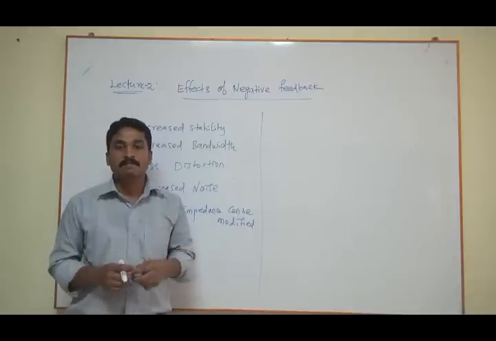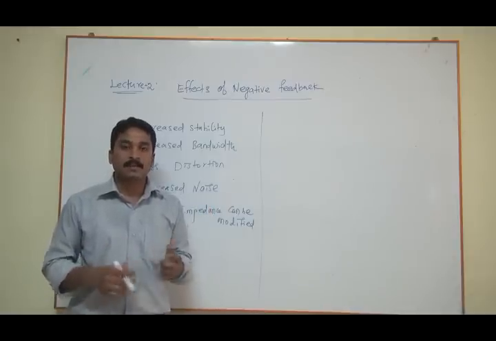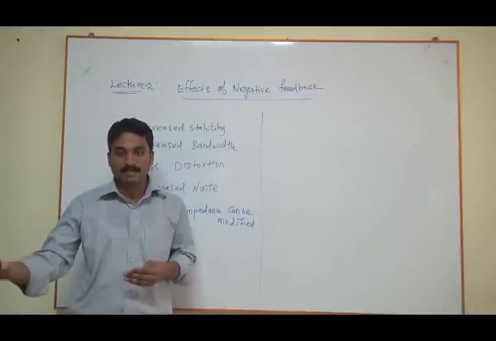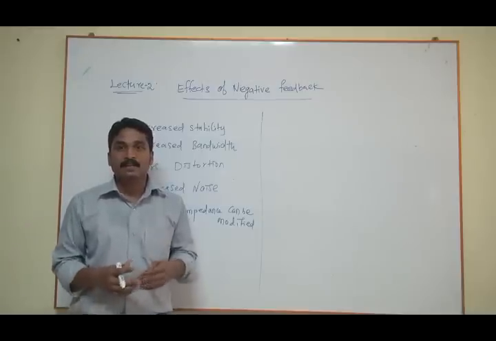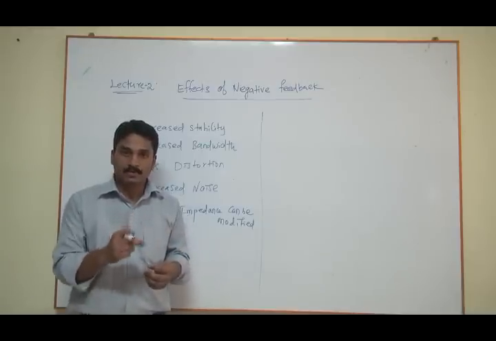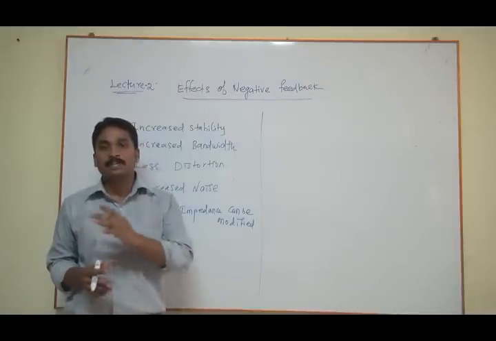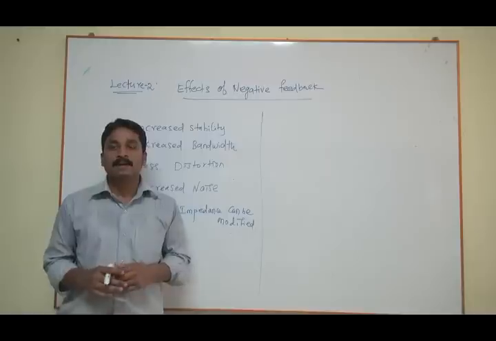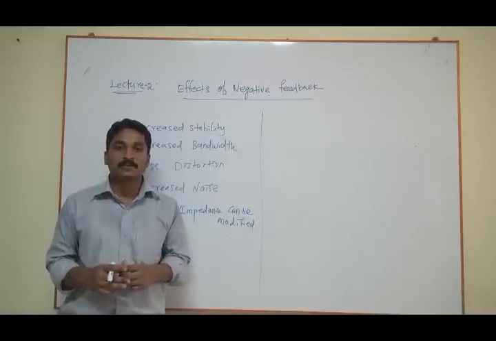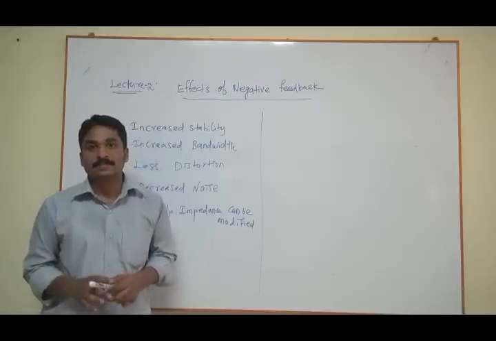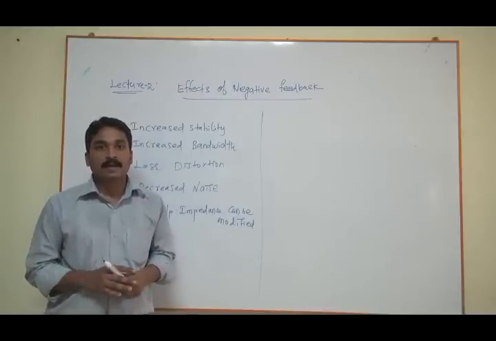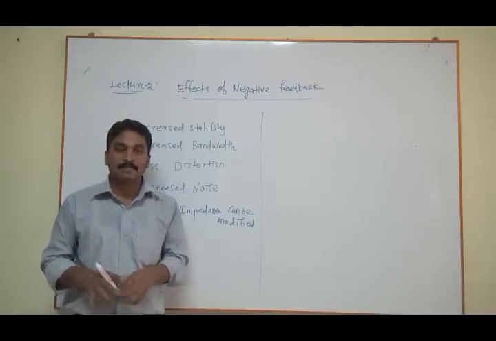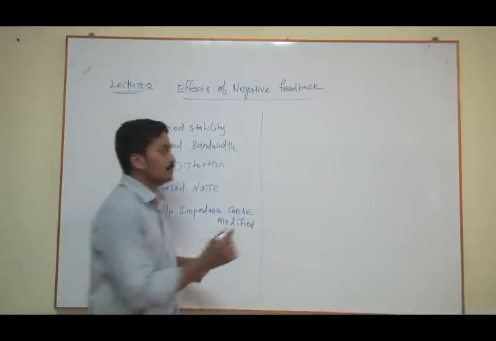If I apply an in-phase signal, then the input side signal increases, and automatically the output side signal also increases. If I apply negative feedback, then the input side signal becomes reduced, so the output side is also reduced. We also discussed that positive feedback makes an amplifier circuit into an oscillator, and that the gain of a negative feedback amplifier depends completely on the factor 1 by beta.